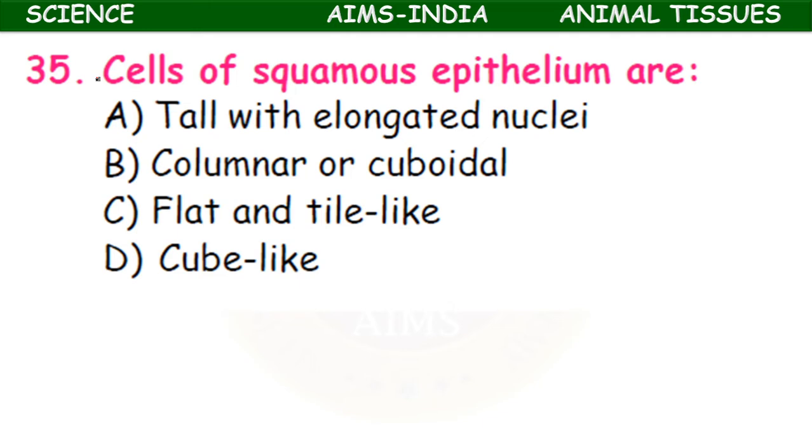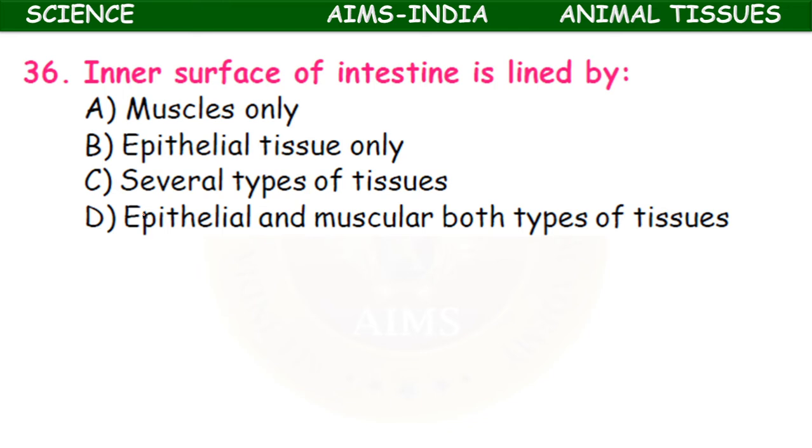The cells of squamous epithelium are tall with elongated nuclei, columnar or cuboidal, flat and tile-like, cube-like. So they are flat and tile-like. Squamous means flat. Always remember. The cells of squamous epithelium are flat and tile-like. If they are present in one layer, then it is called a simple squamous epithelium. Okay.